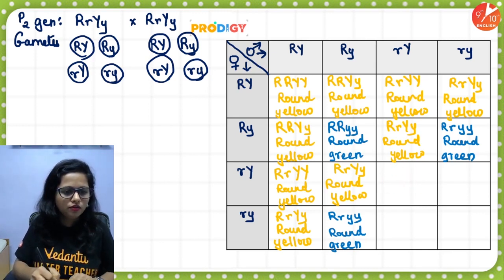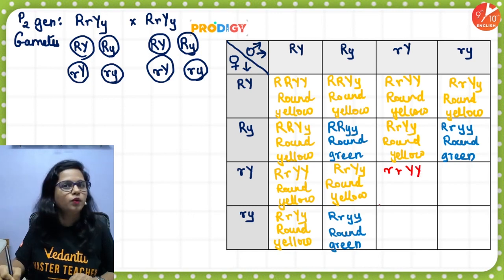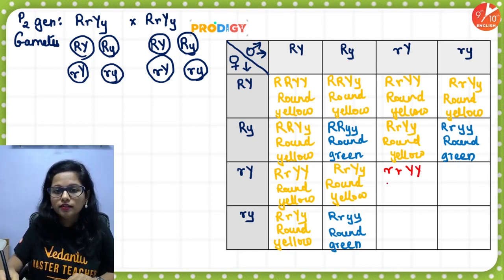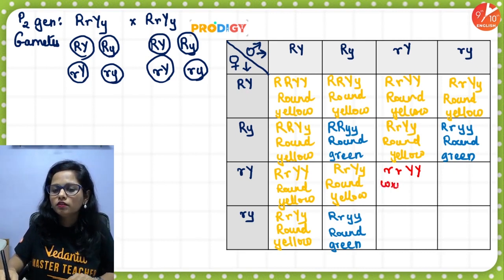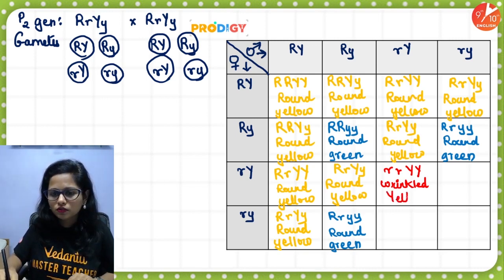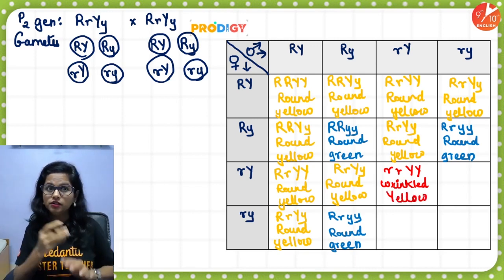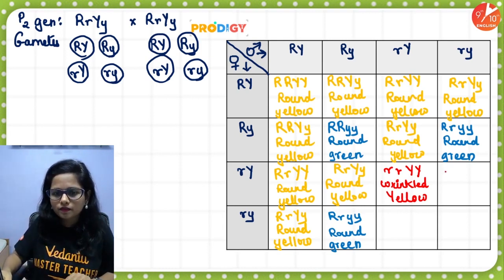Yeah, sure. So yeah, small r, capital Y. So will small r represent round? No, it's going to represent wrinkled seeds. And capital Y, of course, yellow. So wrinkled yellow. Perfect.